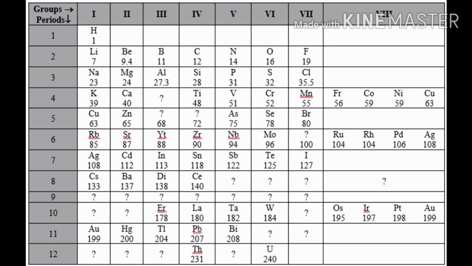Advantages of Mendeleev periodic table: the convenience in the study of properties of elements, helpful in determining the correct atomic masses of elements. Noble gases could be placed without disturbing the existing order. Some gaps were left for undiscovered elements. Useful in research and discovery of new elements, but it also has some defects.